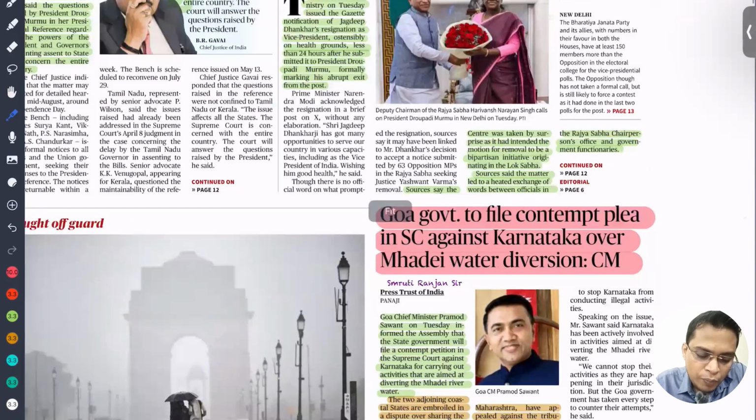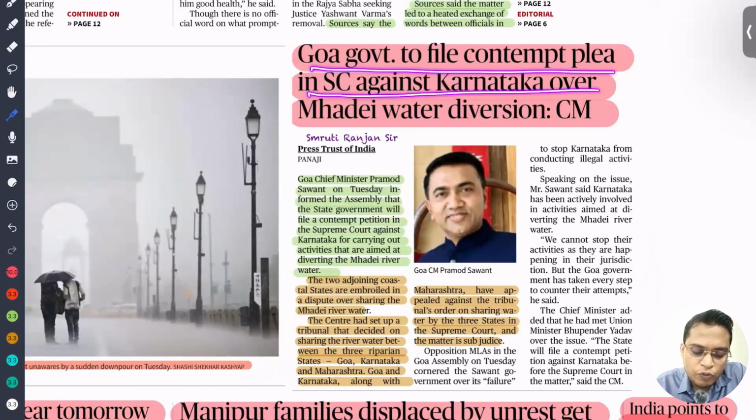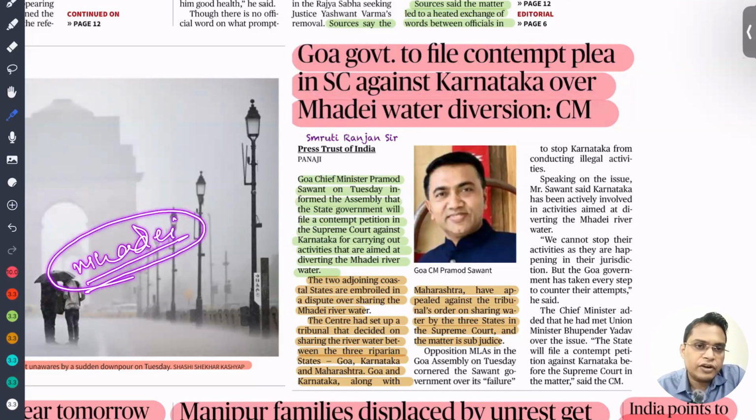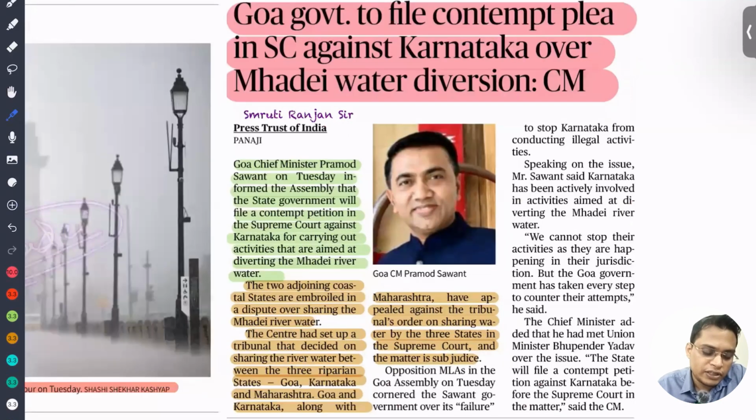Next, Goa government to file contempt plea in Supreme Court against Karnataka over the Mahadayi water diversion. Sometimes UPSC asks about interstate river water disputes, so you have to map the river Mahadayi, and see why it is in conflict. You'll understand from there.